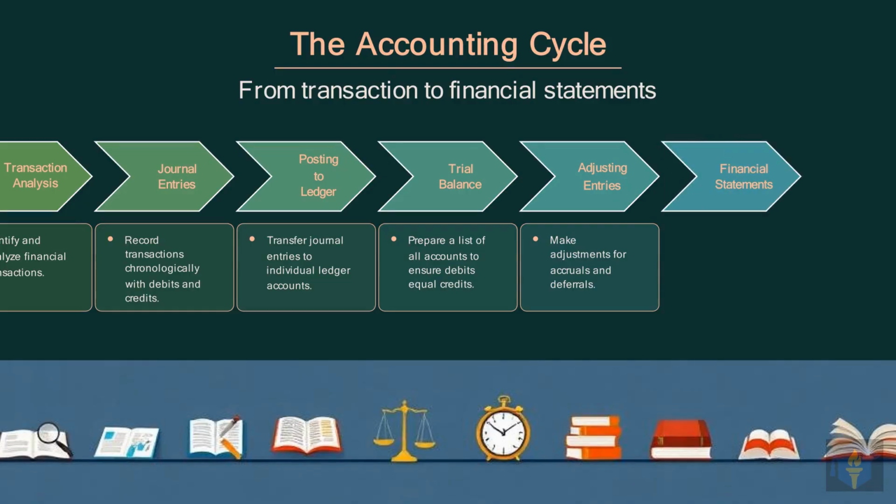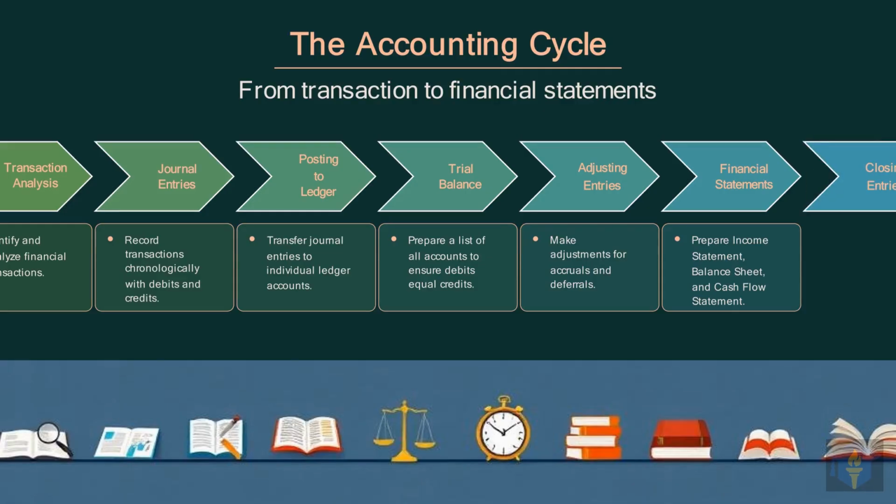With adjusted balances, we can now prepare the main financial statements, providing key business insights. This includes preparing the income statement, balance sheet, and the essential cash flow statement. Finally, we perform closing entries to prepare the accounts for the next accounting period. We close all temporary accounts, like revenues and expenses, transferring their balances to retained earnings.